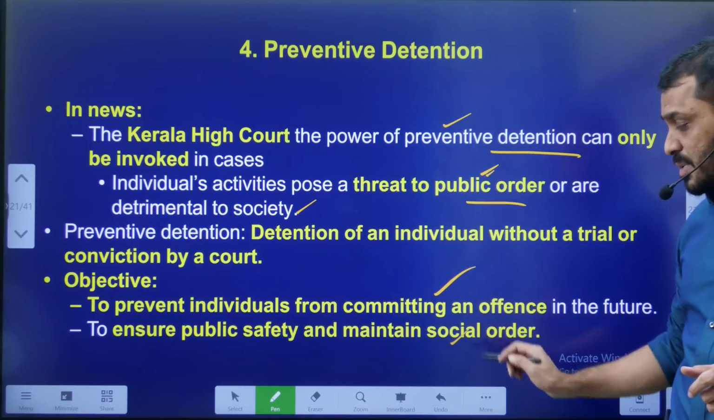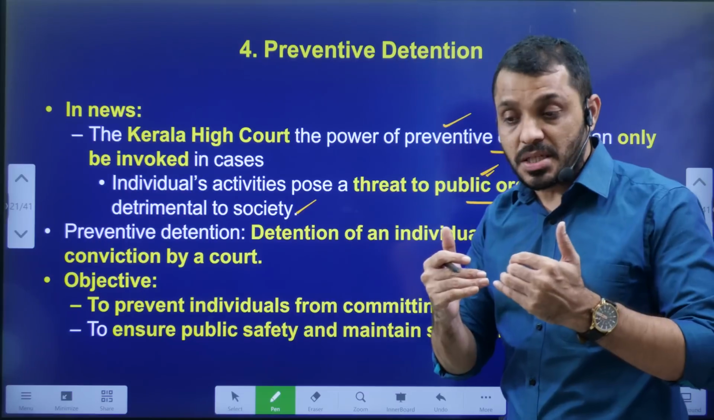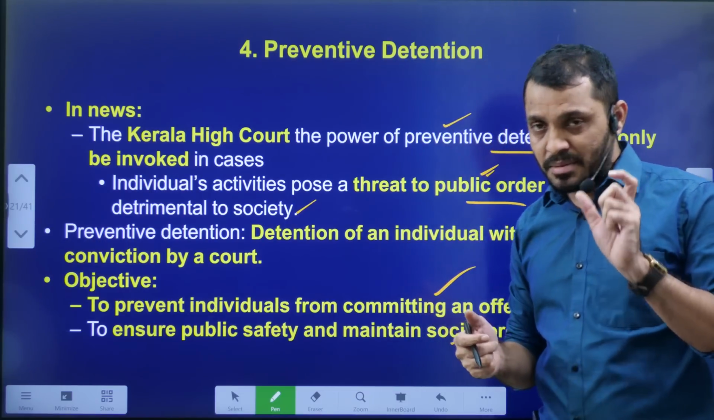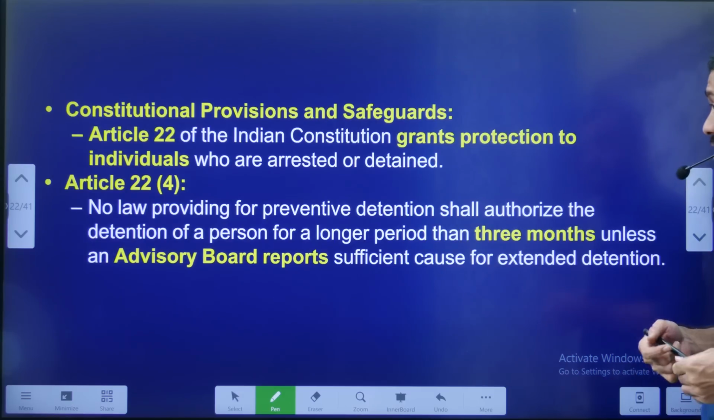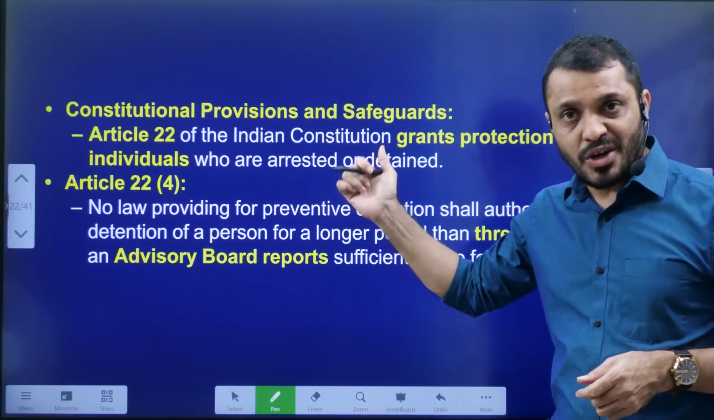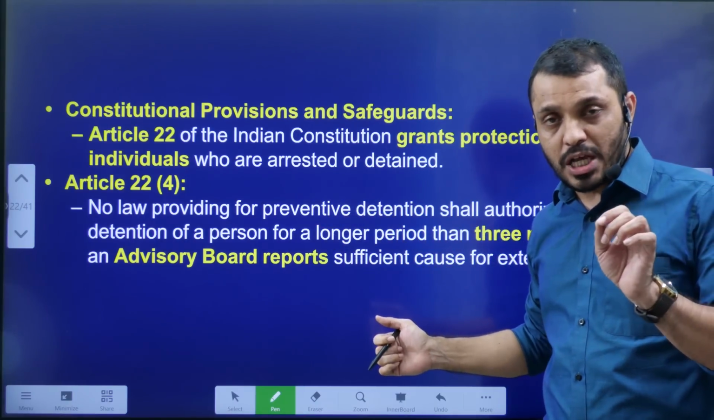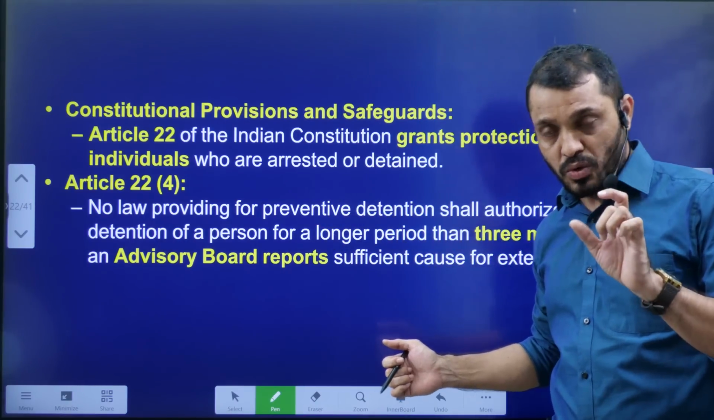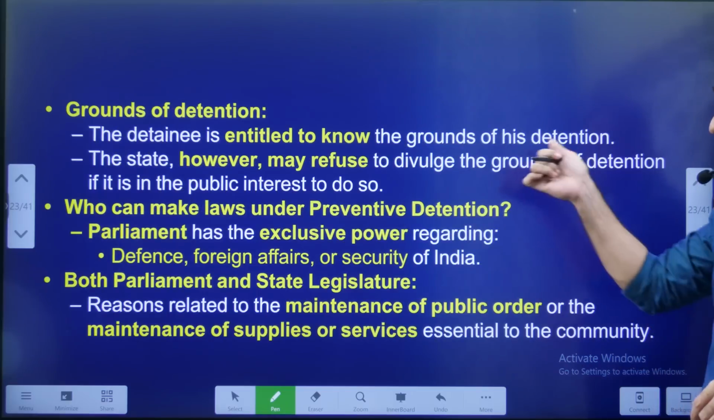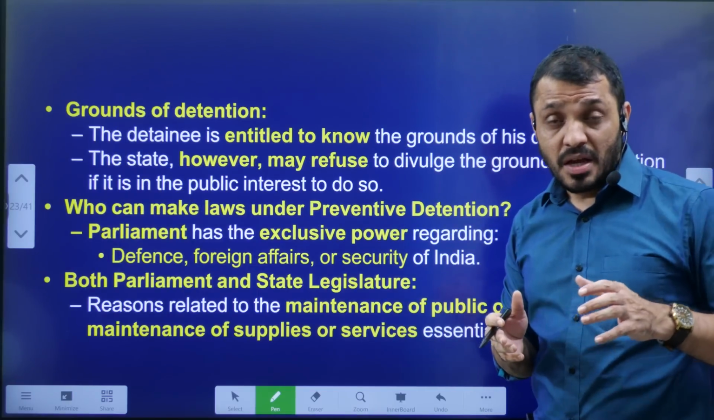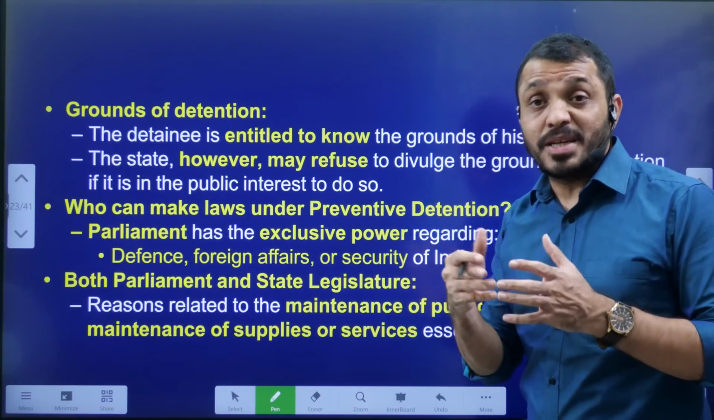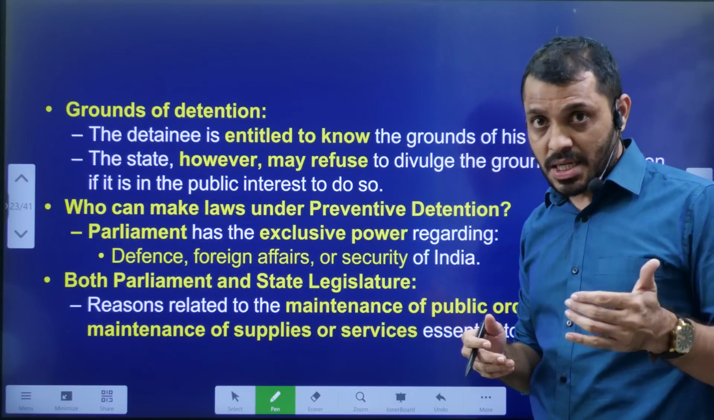What is the objective of preventive detention? You are stopping a person before they commit a crime. That is a major objective of preventive detention. Constitution provisions: we already discussed Article 22, Clause 1, Clause 2, Clause 3 and Clause 4. Normally, in preventive detention cases, a person has to be informed on what ground the person is arrested.